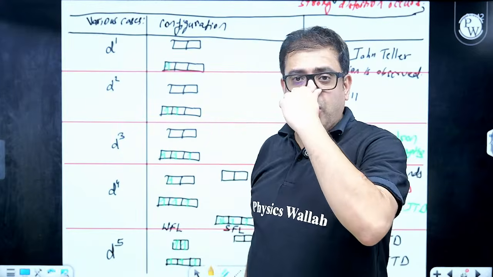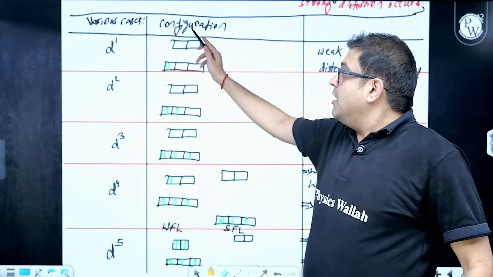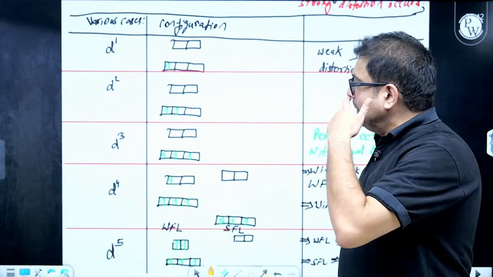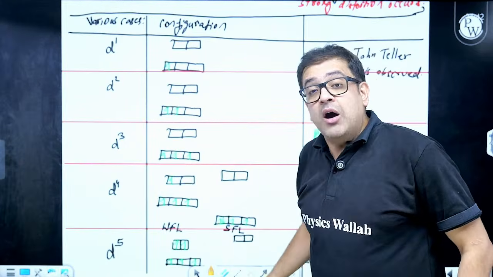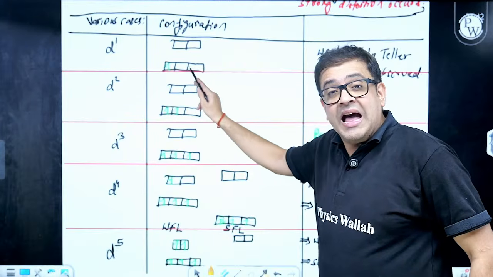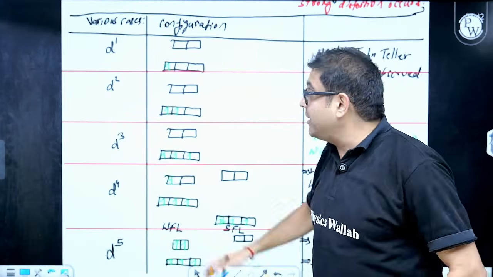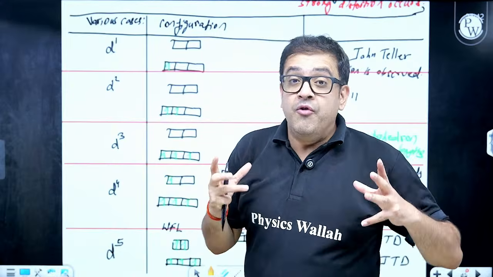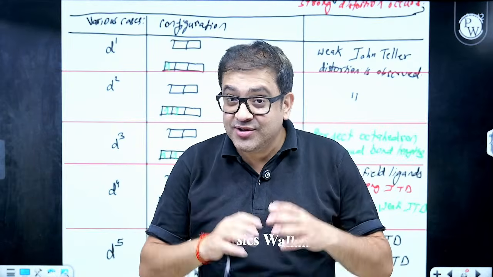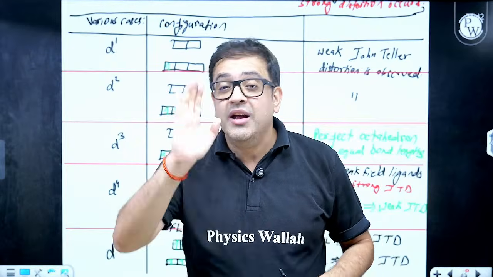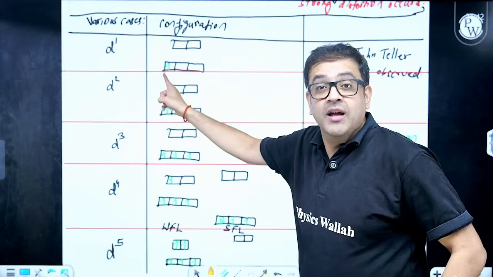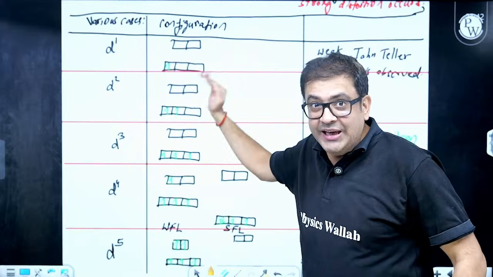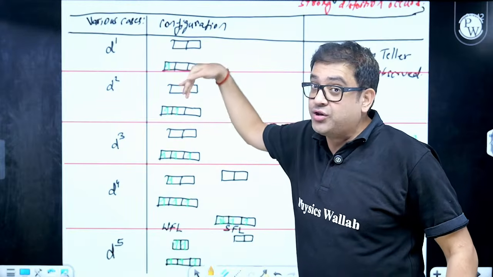Let's say I have only one electron in the D subshell. Now, sir, if you are forming an octahedron, then the splitting will be T2G and EG. One electron goes here. Now you tell me, do these electrons have symmetry? I have 3 orbitals of lower energy, but in those 3 orbitals I have asymmetry. Sir, an octahedron is supposed to be a symmetrical structure, so there has to be symmetry in the electron distribution also. Do you see symmetry here? No, sir. I should have either fully filled or half filled. Sir, this is not even half filled. This is the T2G configuration of lower energy. That is the EG configuration of higher energy.